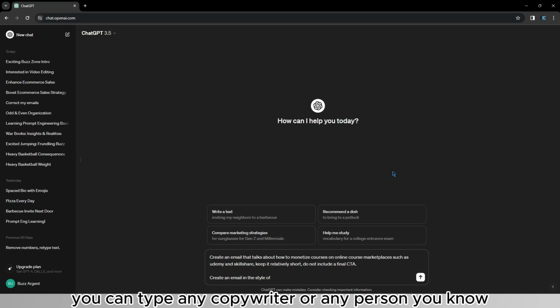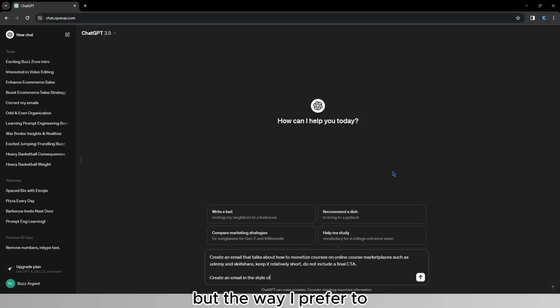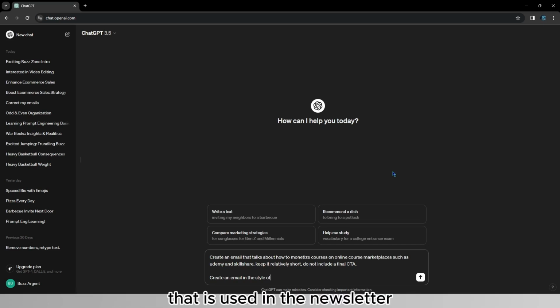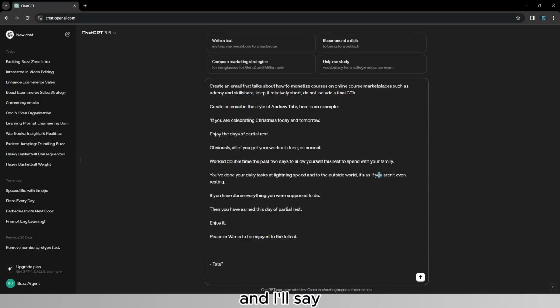You can type any copywriter or any person you know, but the way I prefer to do this is by copy and pasting one of the actual emails that is used in the newsletter. So in this case, I will take an email from Andrew Tate newsletter. So I'll go ahead and copy and paste one of the emails that was sent in Andrew Tate newsletter, and I'll say, make sure to copy the spacing, vocabulary, style, and pacing. So I'll go ahead and hit send.